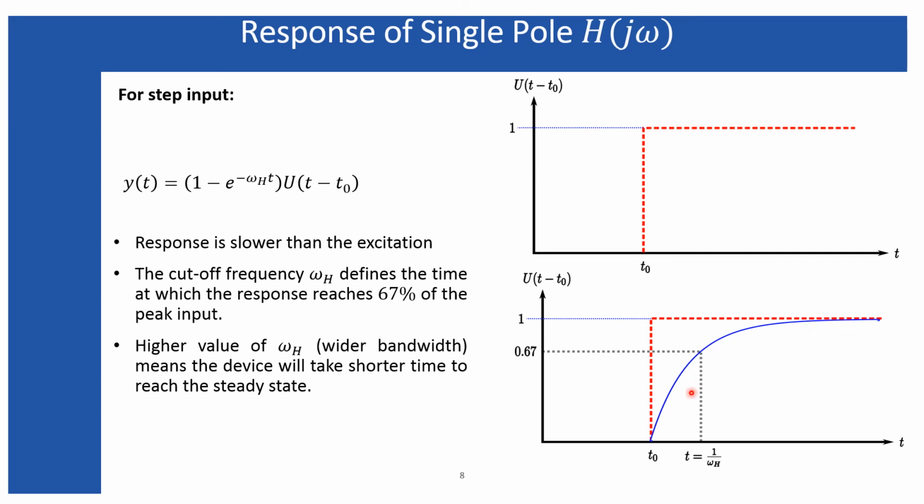So there is no noisy term appearing in this single pole response. But when we see the case of the double pole response, we will see that depending upon a few factors, we may not have such a smooth response for the double pole case as well as for the higher order pole case.